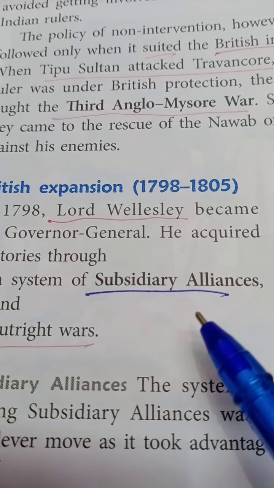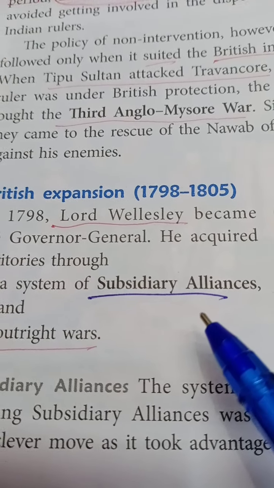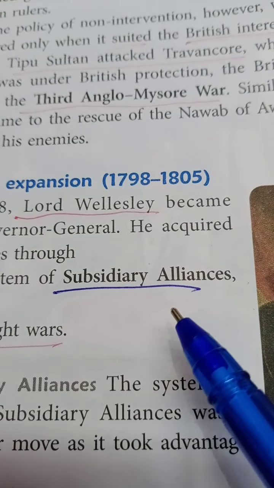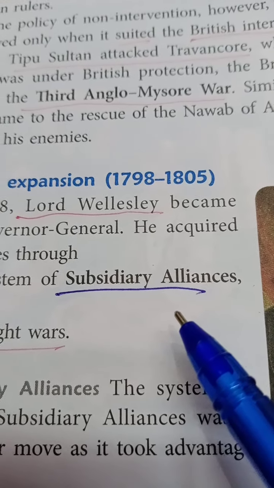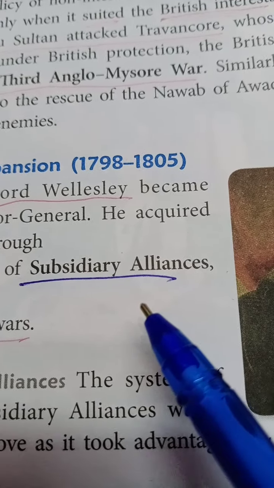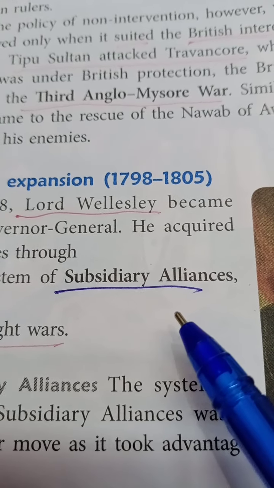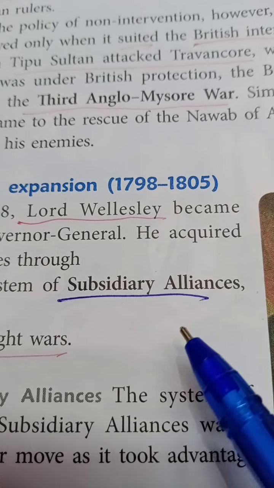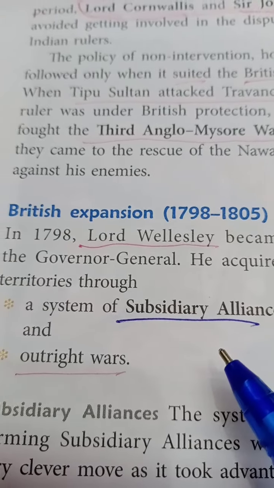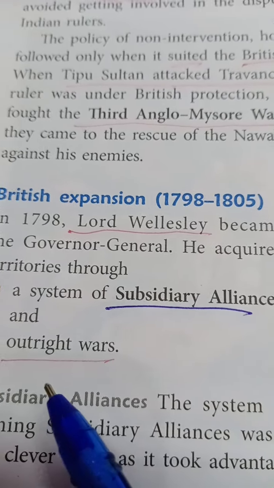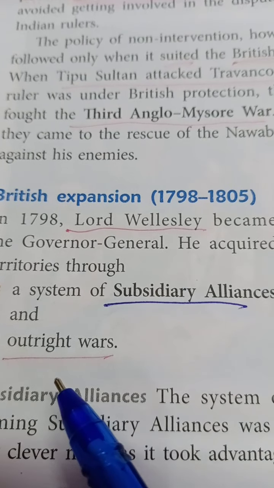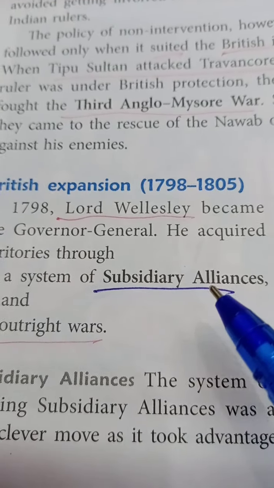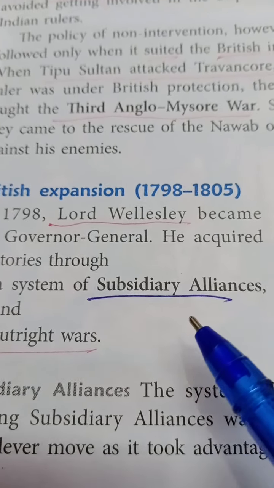Subsidiary alliance means that he will give subsidy to the Indian Rajas, but the Indian Rajas have to obey the British. So what are the points that we have under subsidiary alliance? And we will come to the outright wars. Outright wars means straight away fighting and annexing the territory. Mainly annexing the territory, these 2 points.